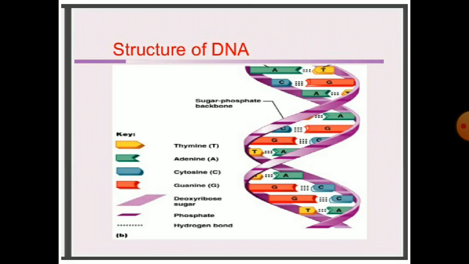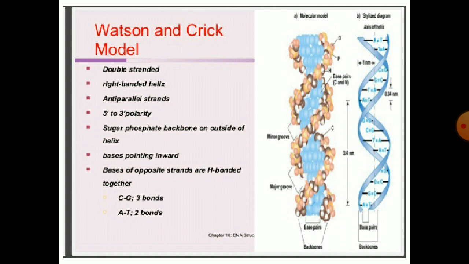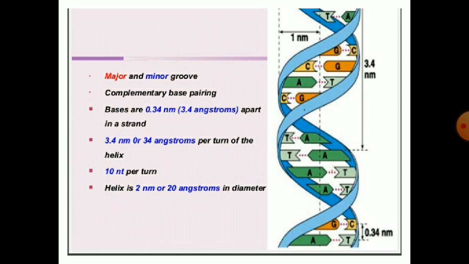These are the structures of DNA, described by Watson and Crick. This is the Watson and Crick model. It is a double-stranded right-handed helix with antiparallel strands of 5 to 3 polarity, the sugar-phosphate backbone on the outside of the helix, and base pairing inward. Bases of opposite strands are hydrogen bonded together. CG has 3 bonds, AT has 2 bonds. There are major and minor grooves and complementary base pairing.